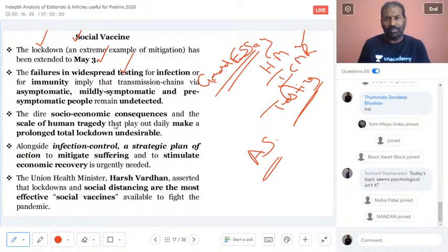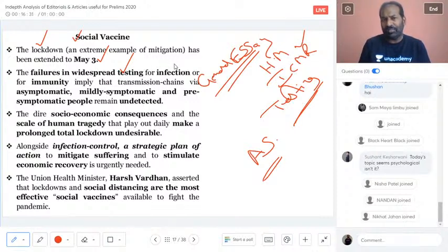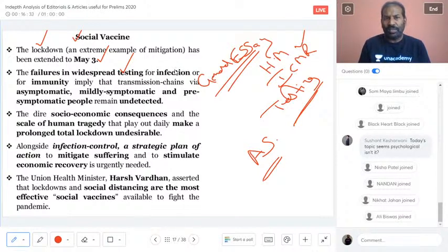So thereby we are making sure that the testing will take place, either for the infection or for the immunity, to make sure the infection does not take place, or how the immunity can be increased, to break the transmission of COVID-19. Why? Because there is a problem for the doctors, the ICMR and the health ministry: we are going ahead with many asymptomatic cases.